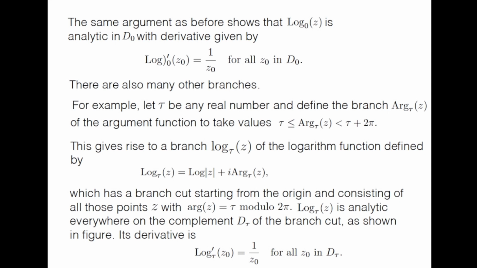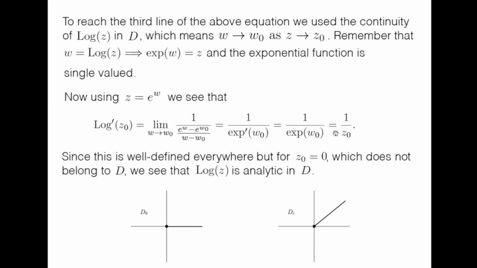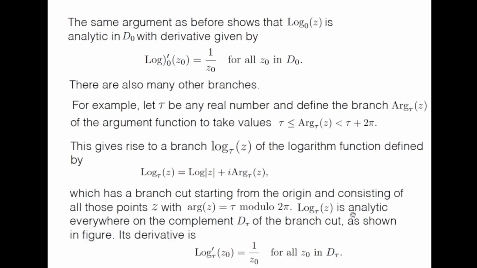So we showed two branches of the logarithm function, but there are also many other branches. For example, let tau be any real number and define the branch, which I define as capital ARG suffix tau z, of the argument function to take values from tau to tau plus 2 pi. So this is our tau direction. This is the way I define arg tau. It takes values in this range, and this gives rise to a branch log tau of the logarithm function.